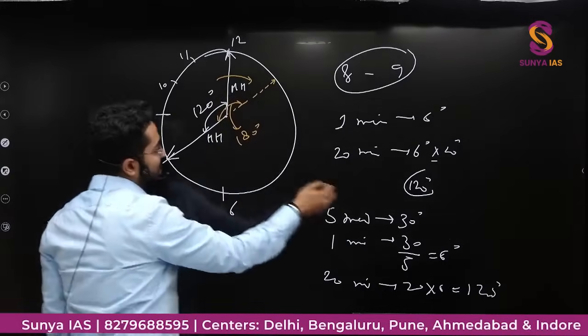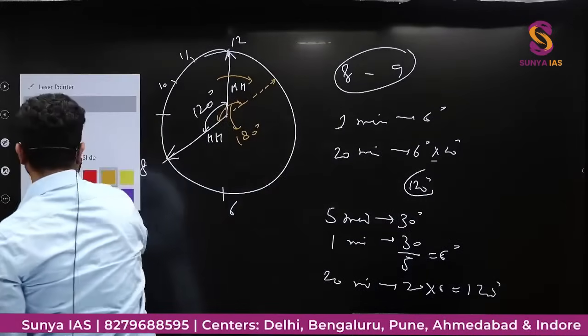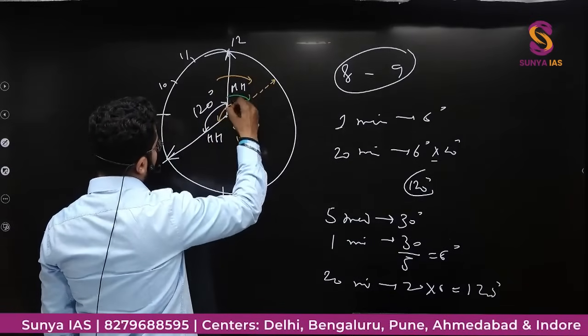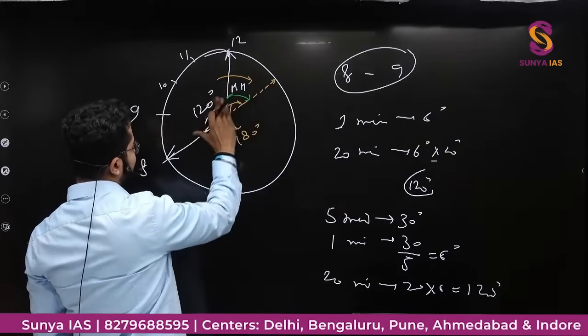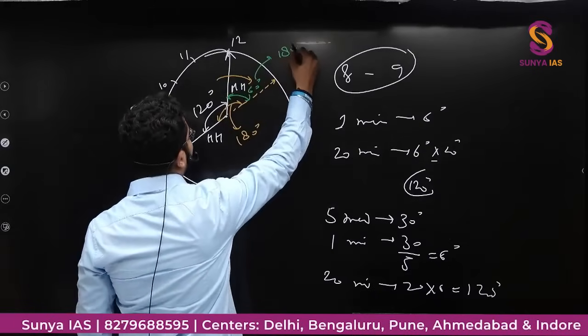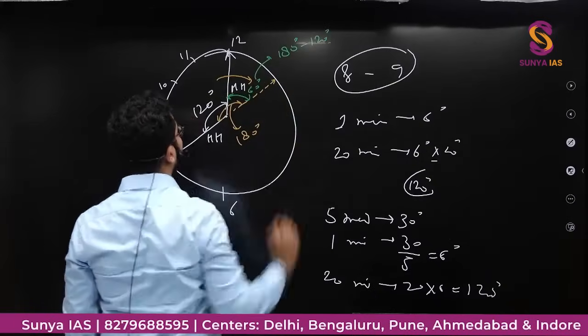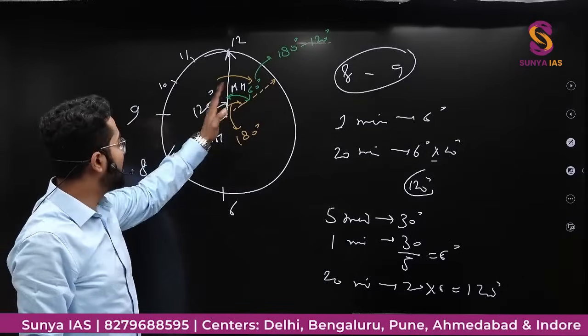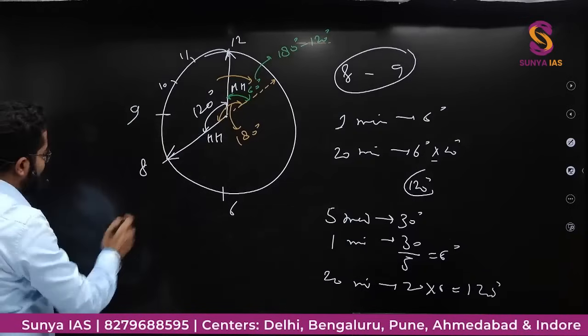If this total angle is 120 degree, this is already 120, so this means this is 60 degree. How did the 60 come? 180 minus 120. Now this minute hand has to move how many degree? 60 degree.